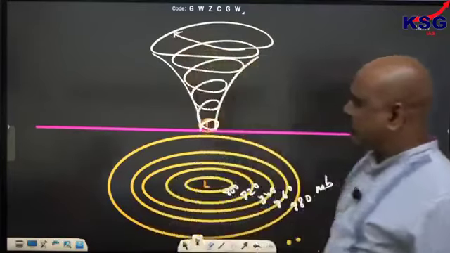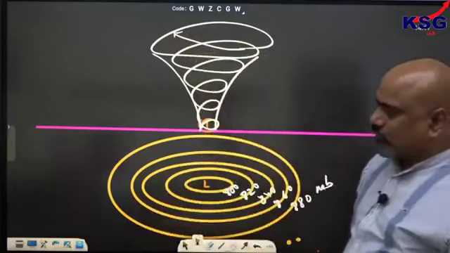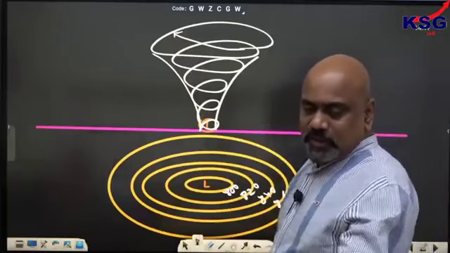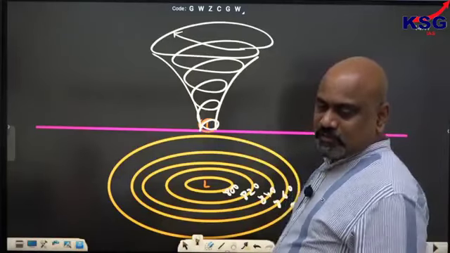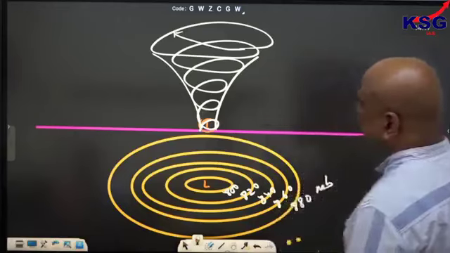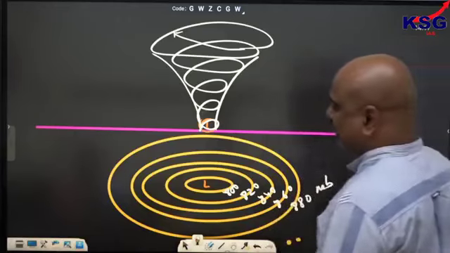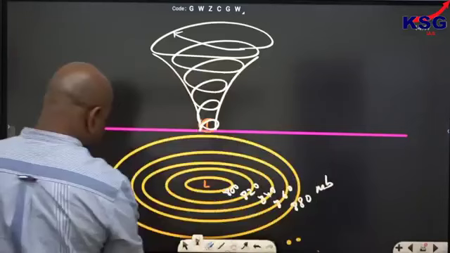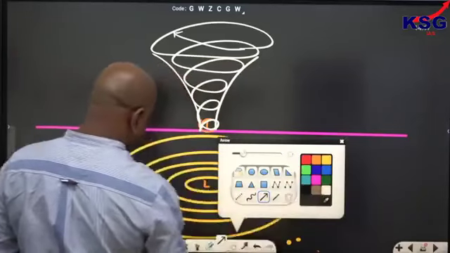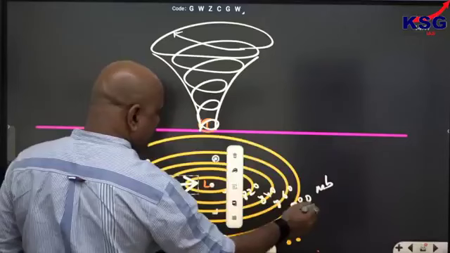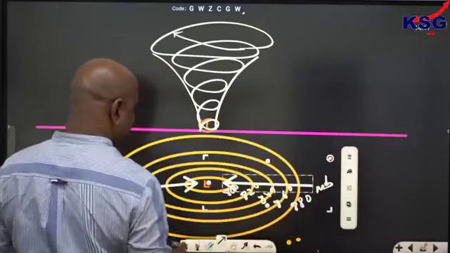Okay, this is a cyclone. A tropical cyclone is a very intense low pressure condition associated with whirling of the wind. Here the air will converge from the periphery region. Air will come in this way, isn't it?